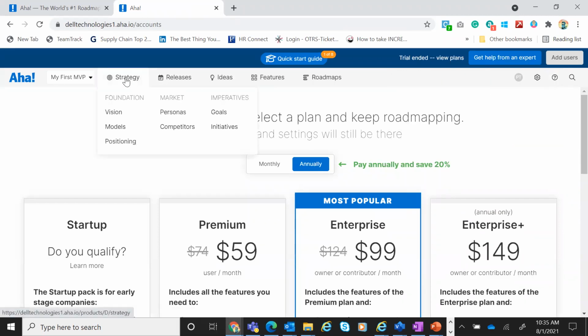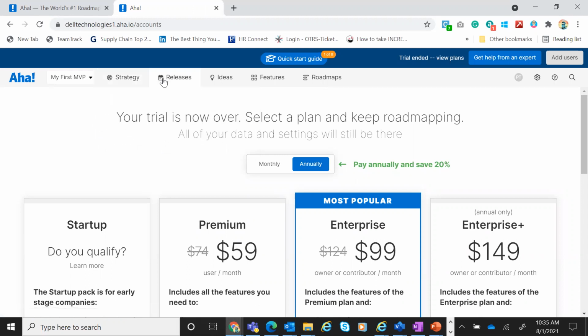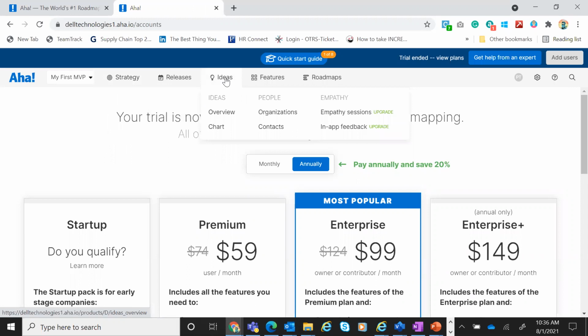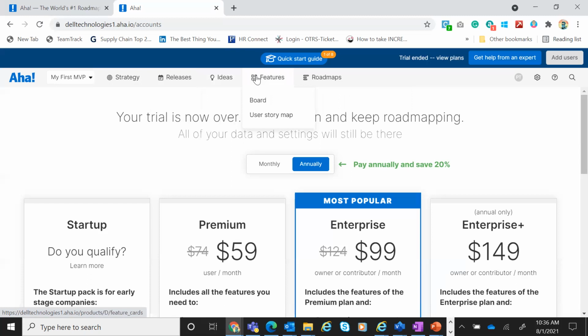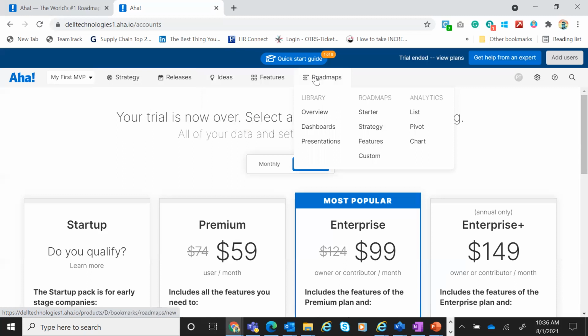So here you can talk about strategy. I can create a vision. I can create personas. I can create goals. I can create initiatives, competitors. So this is what you need while creating a good product. Then you can look at releases. Releases basically tells you this quarter which feature I want to launch and so on. Idea generation, you can use empathy map sessions, different charts, etc. Then you have a user story map directly here. You have boards. Then you can create roadmaps, dashboards, etc. You can also create product strategies.